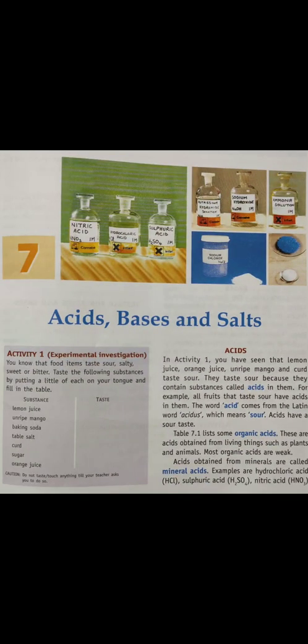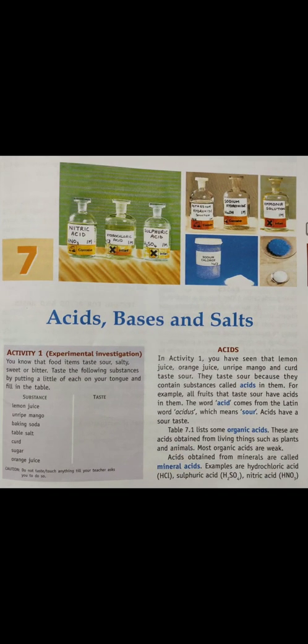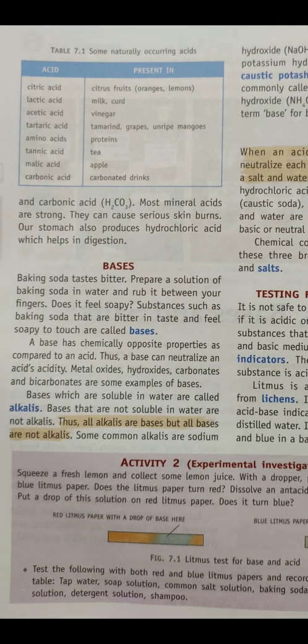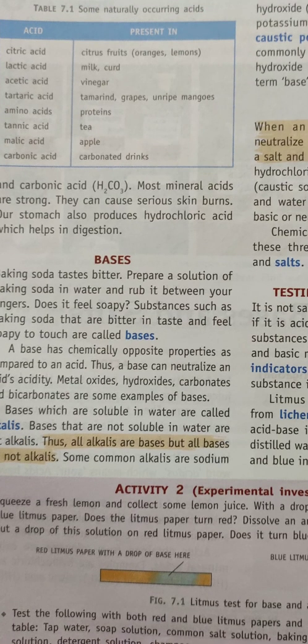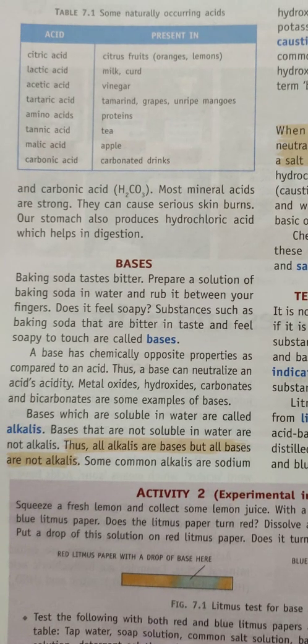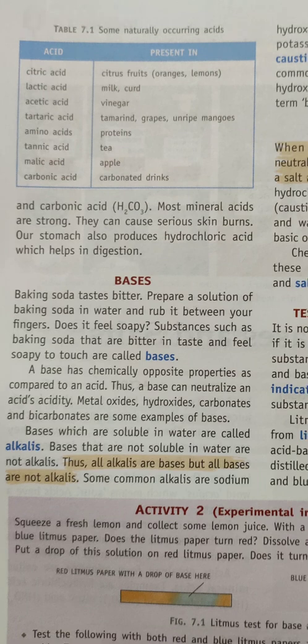Now let's see some examples of organic acids. There is a table on the next page, table 7.1. You can see the name of the acid and the food items in which these acids are present. Citric acid is present in citrus fruits, that is oranges, lemons, etc. Lactic acid is present in milk, curd, etc. Acetic acid is present in vinegar. Tartaric acid is in tamarind, grapes, unripe mangoes.